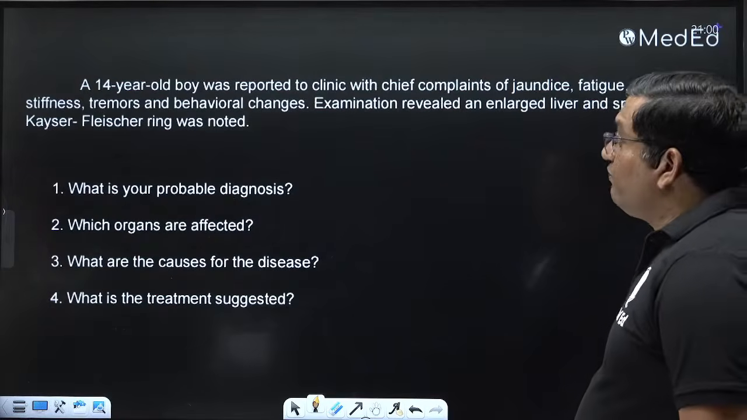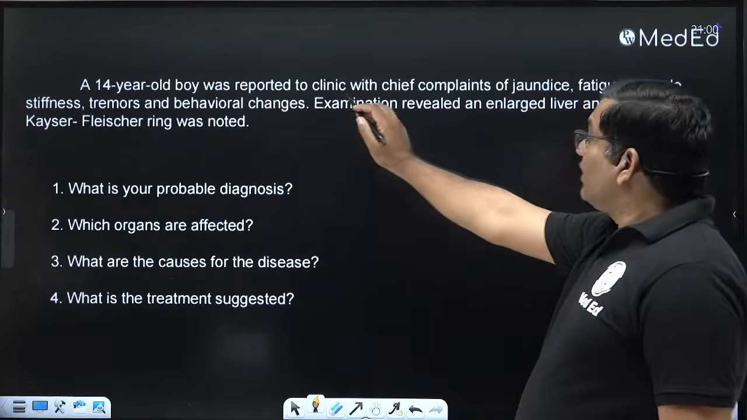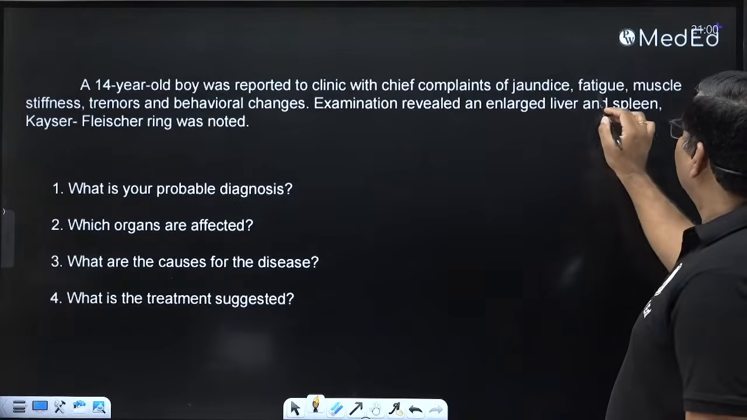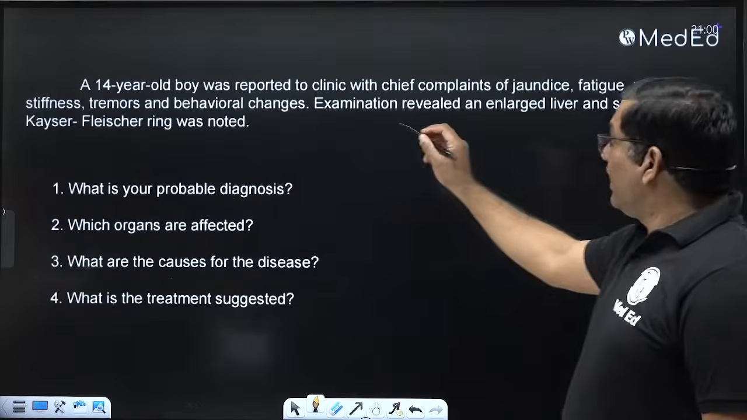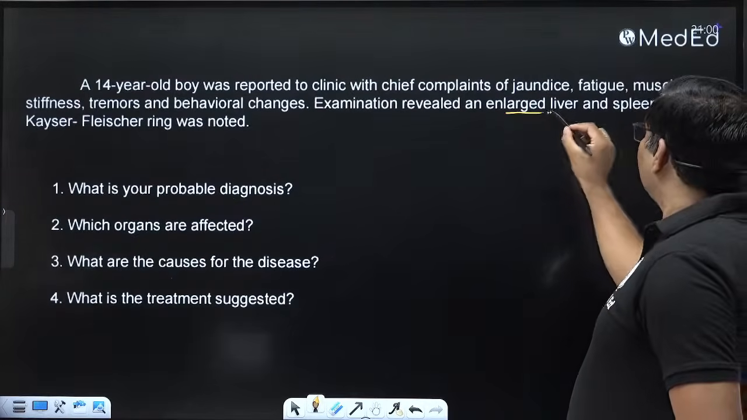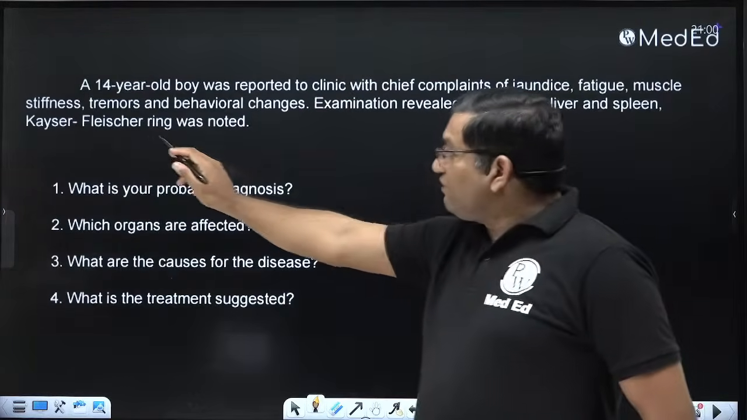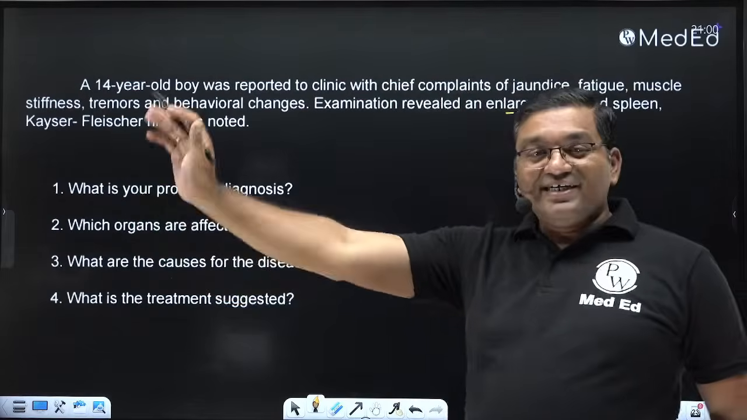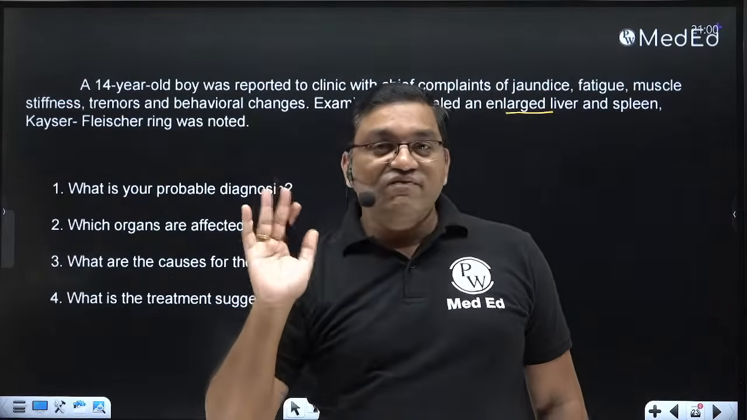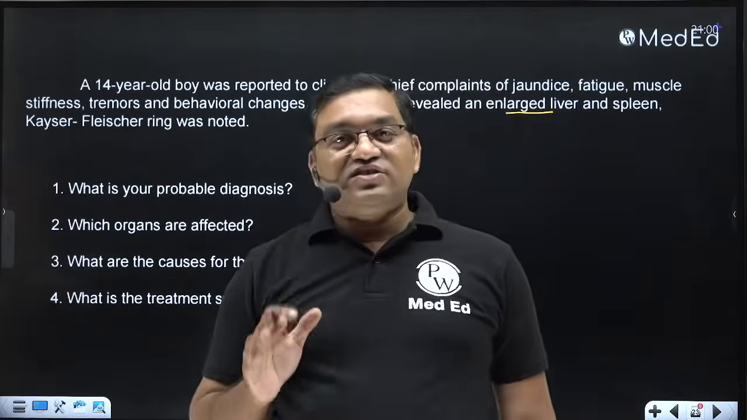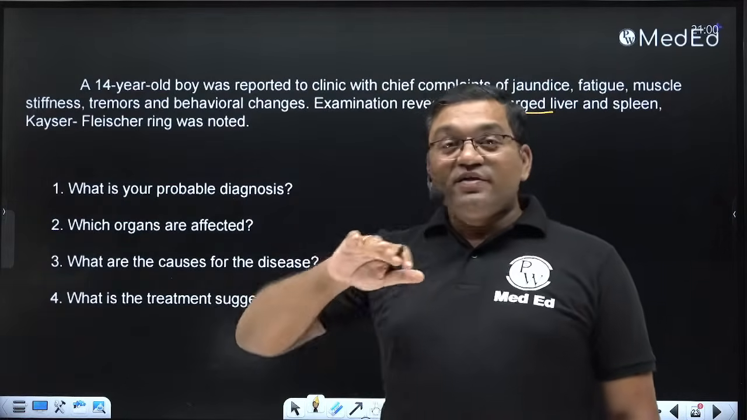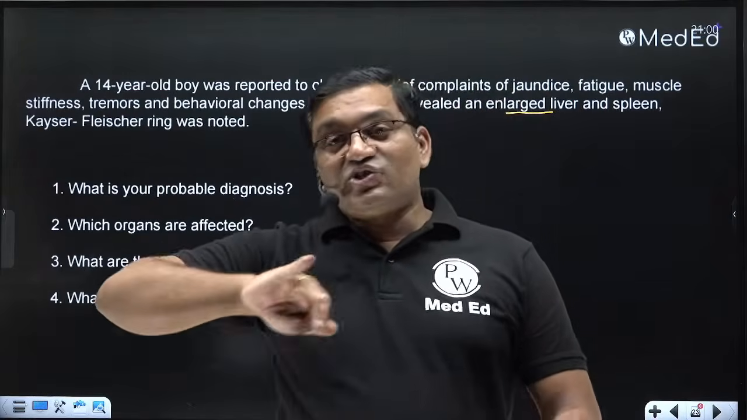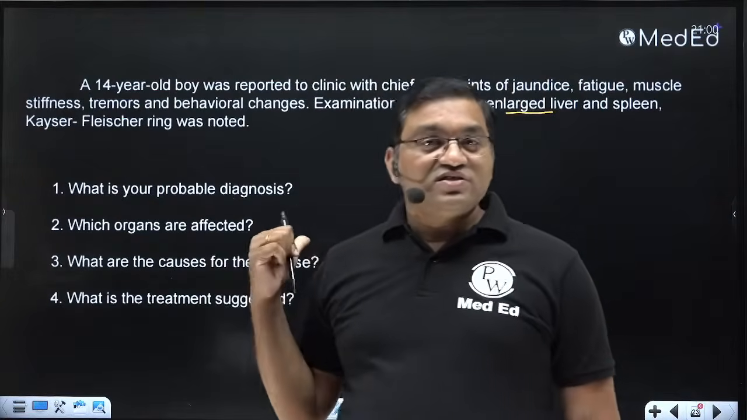So, a 14-year-old boy was reported to clinic with chief complaint of jaundice, fatigue, muscle stiffness, tremor, and behavioral changes. Examination revealed an enlarged liver and spleen. The Kaiser-Fleischer ring was noted. In 99% of cases there is a KF ring in Wilson's disease. But if there is no KF ring, it does not exclude the diagnosis of Wilson's disease.